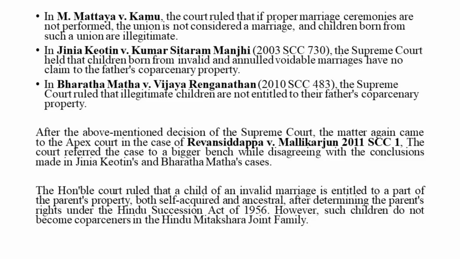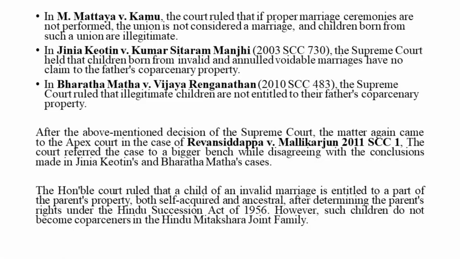But in the landmark Supreme Court case, Revanasiddappa versus Mallikarjun, which was decided recently, the court laid down that any kind of property, whether self-acquired or ancestral, of which a father has a portion, the child, even though an illegitimate child, has this right. So he has this property right. So children born out of these kinds of marriages, although the status of legitimacy has been conferred on them, even in matters of property rights, whether ancestral or self-acquired, where the father has a portion, these children are entitled to such property.